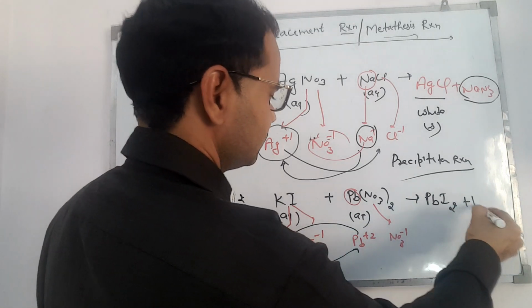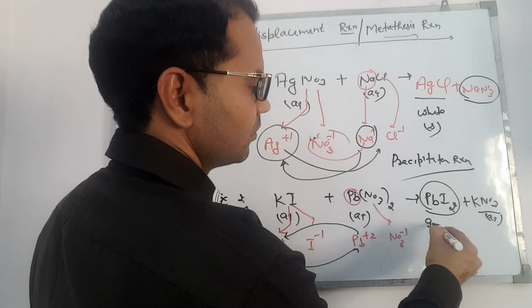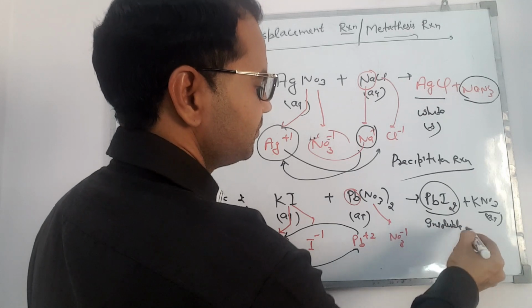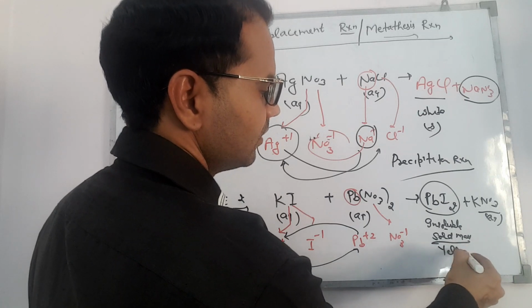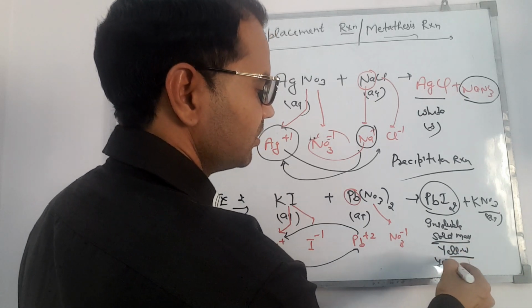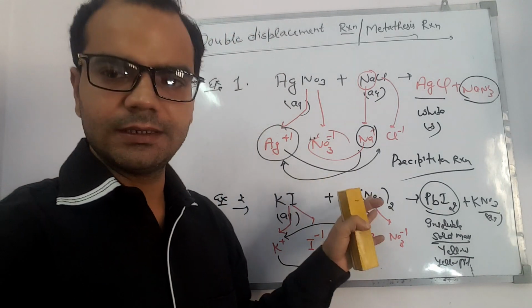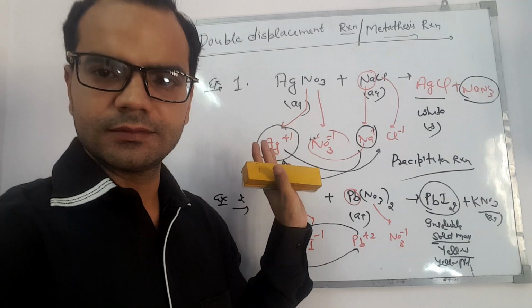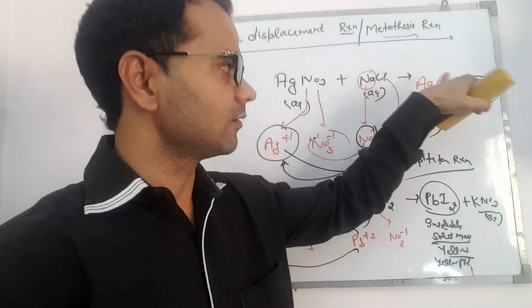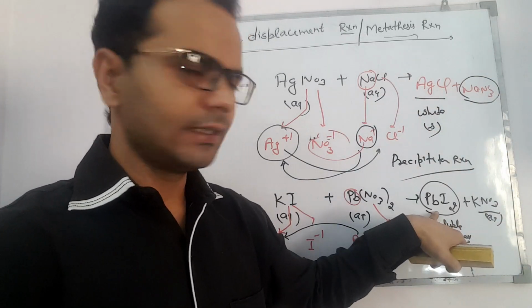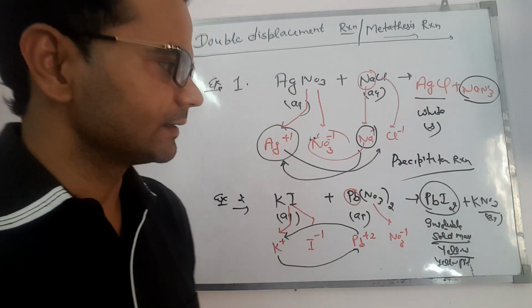So the products will be PbI2 plus KNO3. Again PbI2 is an insoluble solid mass, yellow in color. It is a yellow PPT. So again it is a double displacement as well as a precipitation reaction. We obtained two insoluble masses: silver chloride, white in color, and lead iodide, yellow in color. Easy. Third example.